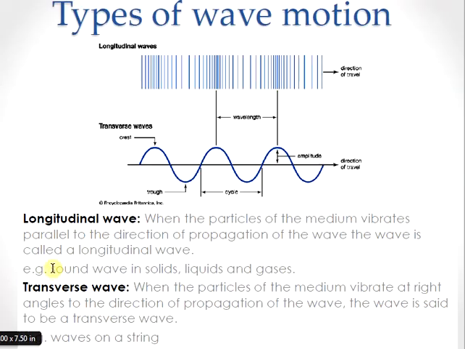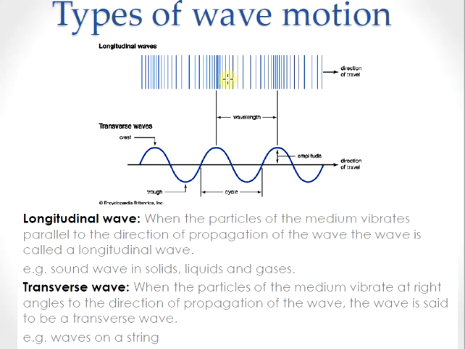Due to these reasons, a transverse wave can occur only in solids and liquids, and not in gaseous media. The example of a longitudinal wave is the sound wave, whereas waves on a string can be considered transverse waves. There are different terms associated with wave motion, such as the wavelength. We define the wavelength in the case of a transverse wave as the distance between the nearest crests, or nearest troughs. Similarly, in the case of longitudinal waves, it is the distance between the nearest compressions, this point and this point, or nearest rarefactions.